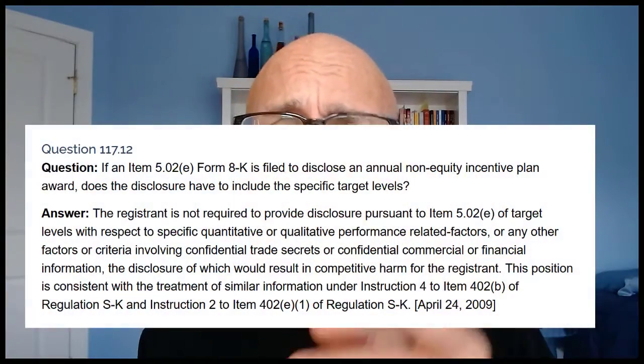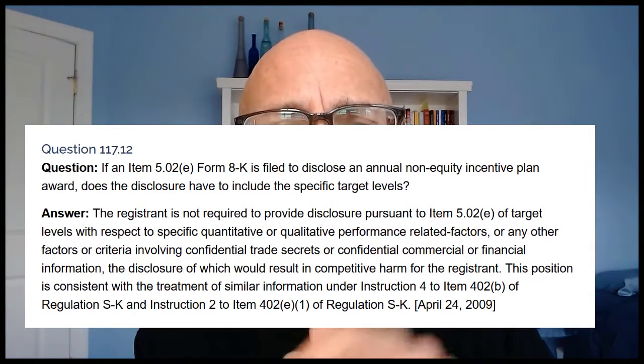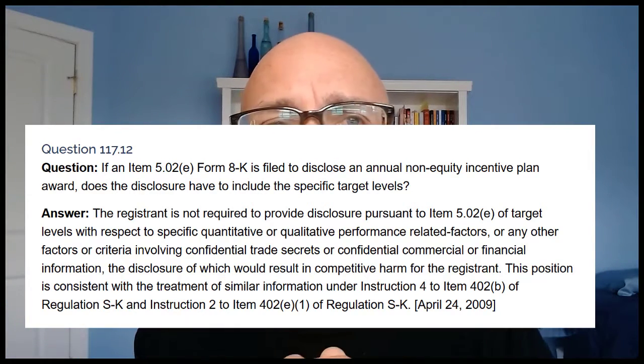A brief description contemplates a summary, not a mere recitation of the terms. It has to be usable. It has to be understandable. And incorporation by reference to an exhibit doesn't cut it either. It doesn't satisfy this requirement. You don't have to disclose performance criteria that involves trade secrets or confidential financial information in an 8-K if that disclosure would result in competitive harm to the company according to this Corp Fin staff interpretation.